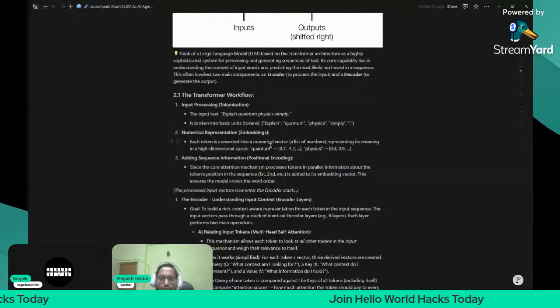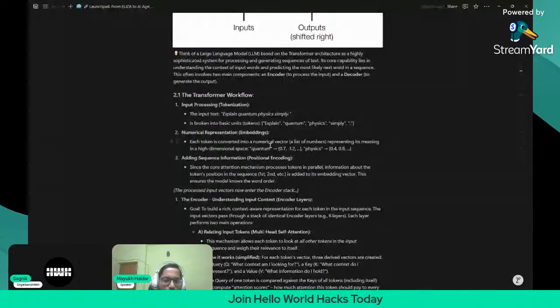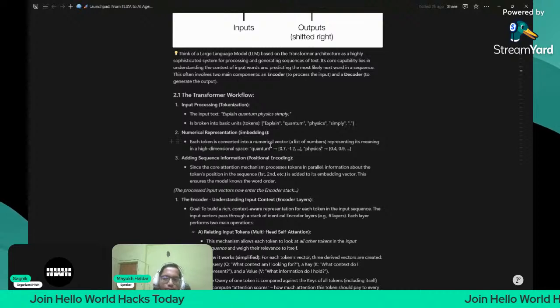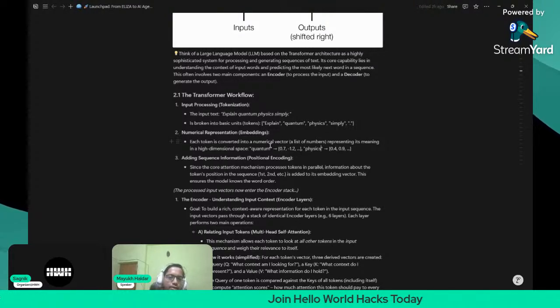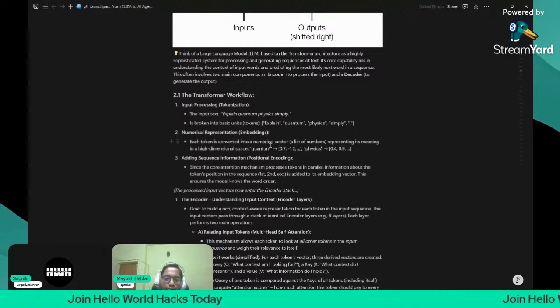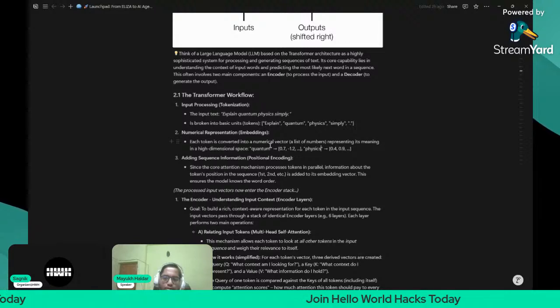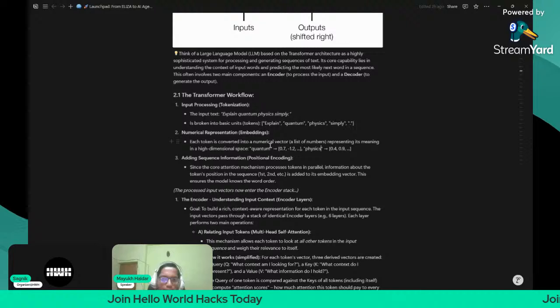To preserve the order or sequence of the original sentence, we have to use positional encoding. There are lots of positional encodings, like rotary position encodings. We're not going into the depths of this, but for your simple knowledge, this is just to preserve the order of the words in the sentence. Okay, that's it. Now after this, it goes into the encoder.